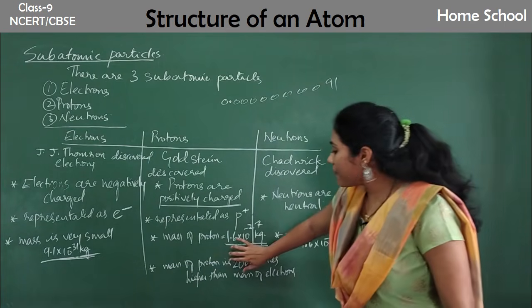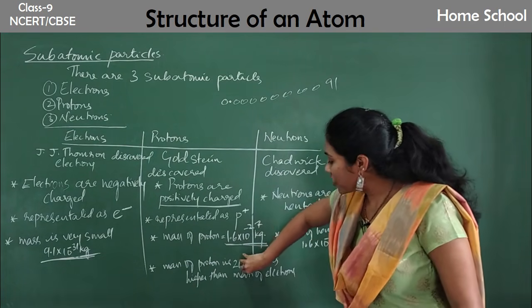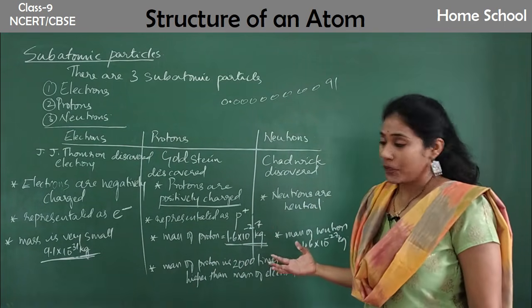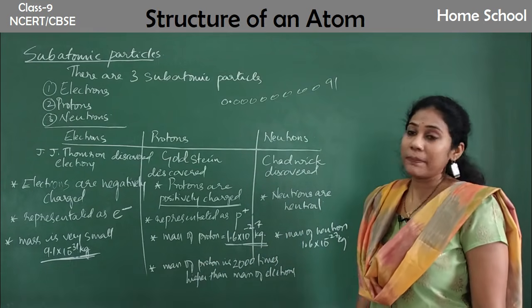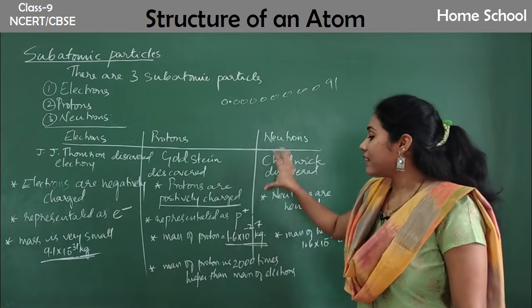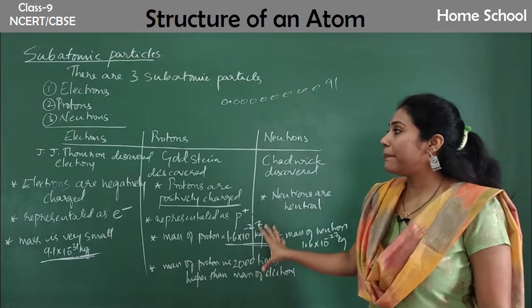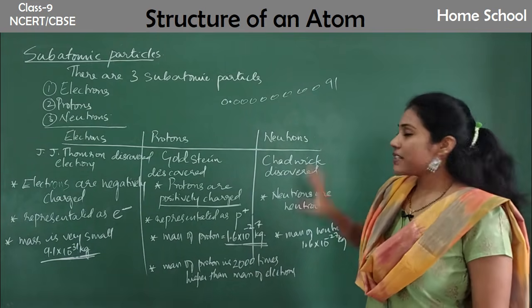So how many times is the proton's mass higher than the electron's mass? It is 2000 times higher. Clear, everybody? These are the main points that you have to remember in case of electrons, protons and neutrons.